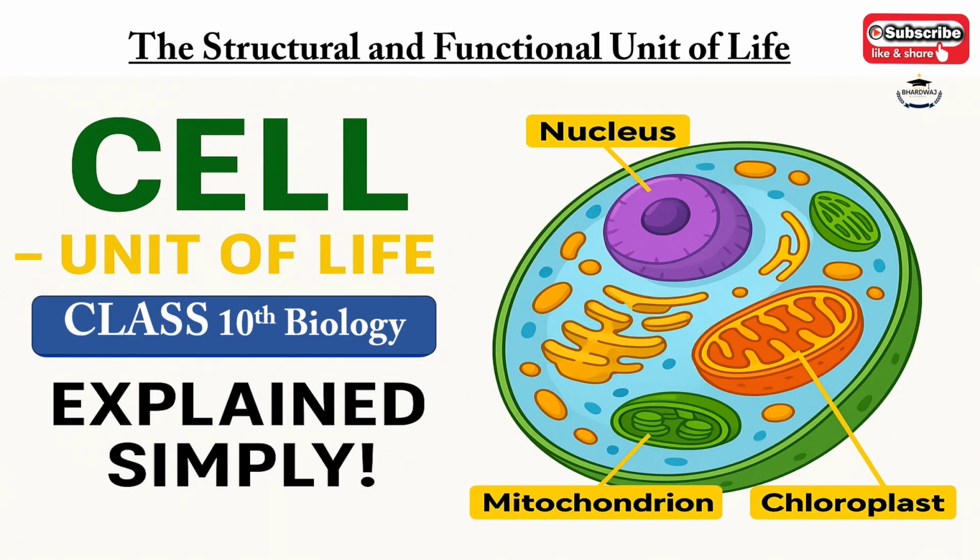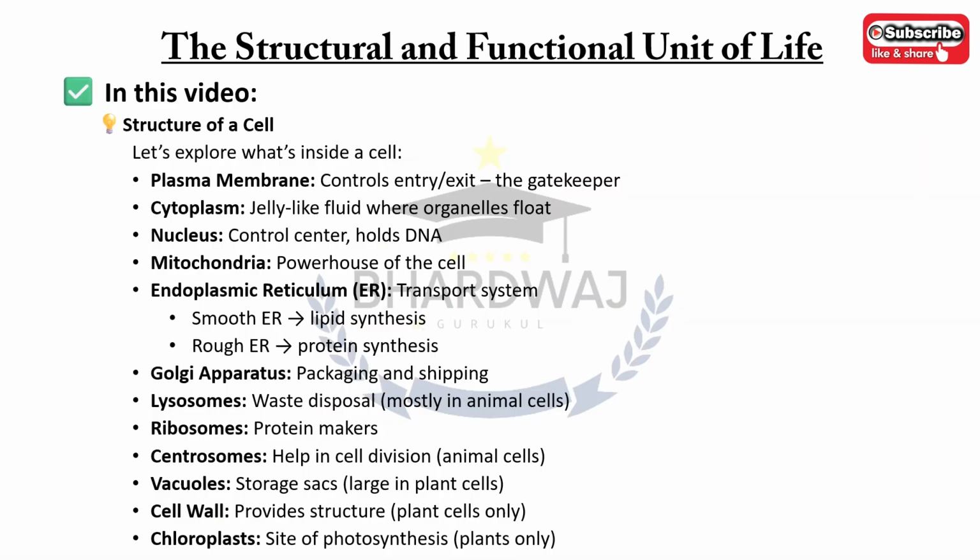So, have you ever wondered what makes up you and every living thing? Let's dive into the world of the cells, where we will learn about animal cell and plant cell in detail. In this video, we will cover the structure of cell, and learn what is plasma membrane, cytoplasm, nucleus, mitochondria, endoplasmic reticulum and its two types, smooth and rough, Golgi apparatus, lysosomes, ribosomes, centrosomes, vacuoles, cell wall and chloroplast. So let's start.